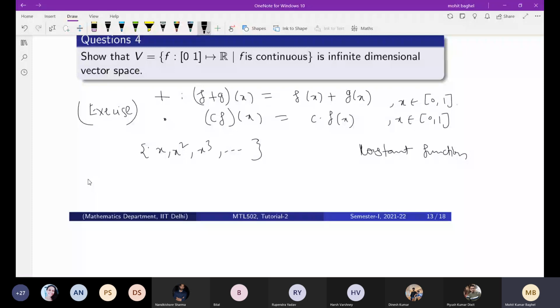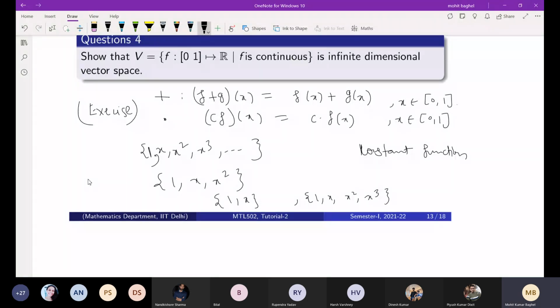by which you can claim that the above vector space has infinite dimension. Because if you take any finite set, let's say 1, x, or 1, x, x square, or x cube, then you can say it is linearly independent.